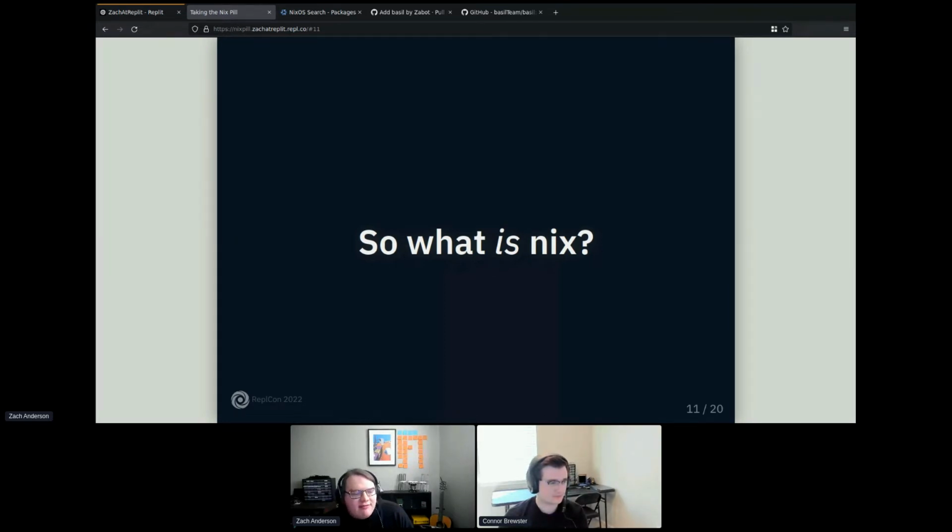There are no dependency conflicts because it's built with all of its dependencies. If you have multiple libraries, they can all coexist. And it has a fantastic ecosystem of packages that you can contribute to super easily. It's super easy to open a pull request to Nix packages and add new packages.